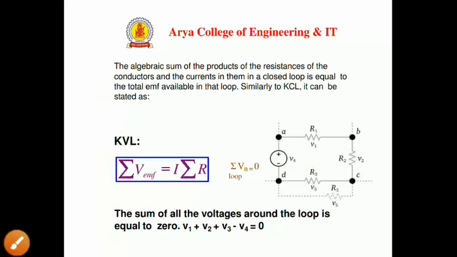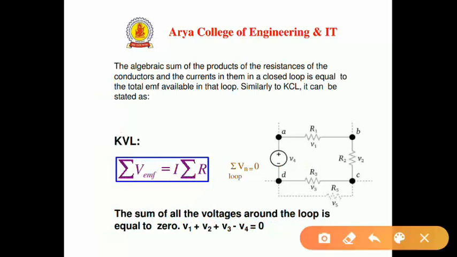Now we have an example. In this we have an EMF source, that is V4, and we have four resistors, whereas the drops are V1, V2, V3. The algebraic sum of EMFs equals the algebraic sum of voltage drops of all elements.